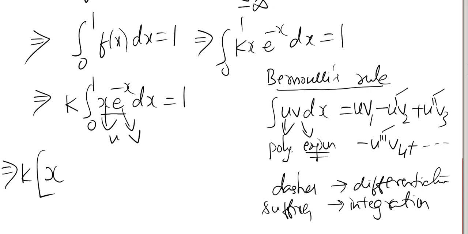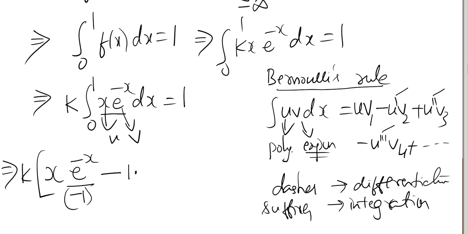v1 means what? e power minus x integration. So e power minus x by minus 1. We have to divide by x coefficient when you do integration. Here minus 1 we have. Minus u dash. What is u dash here? x differentiation is what? 1.